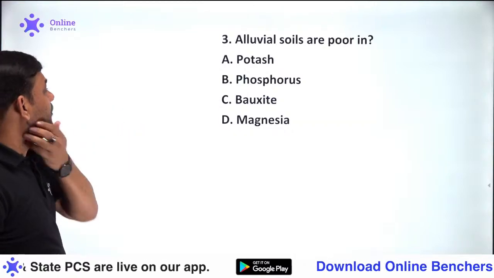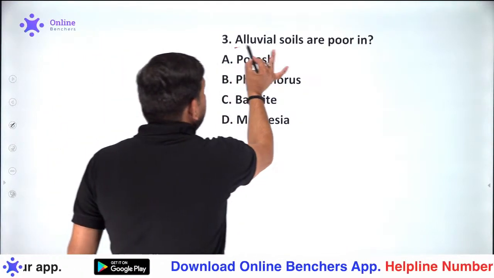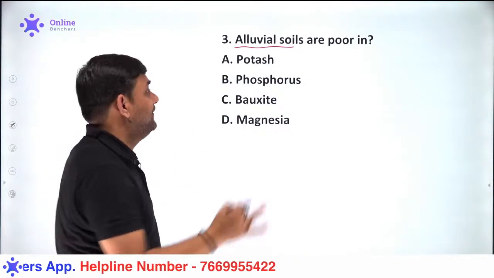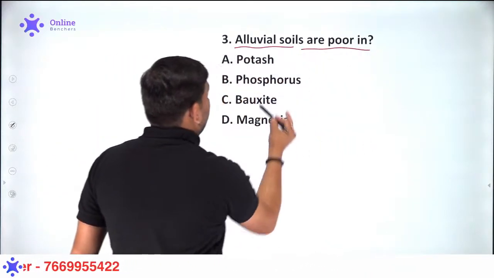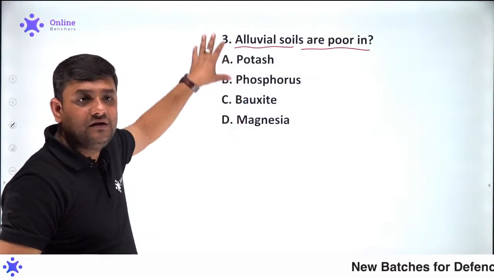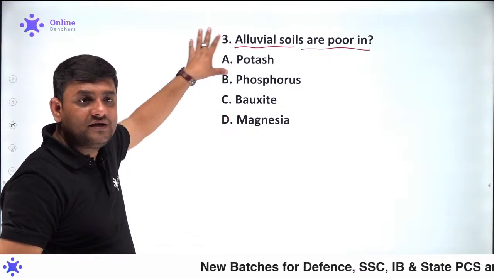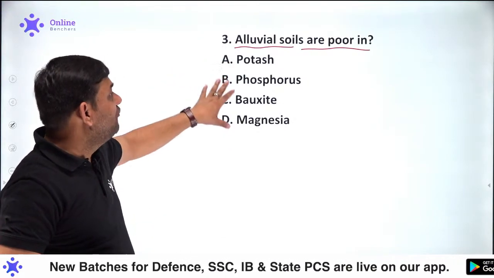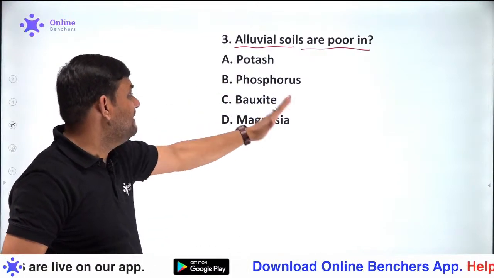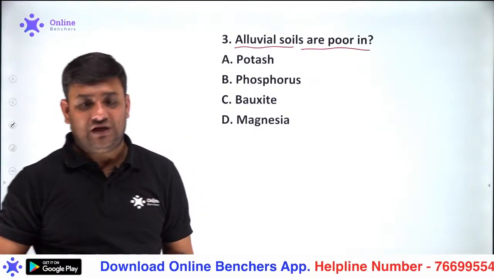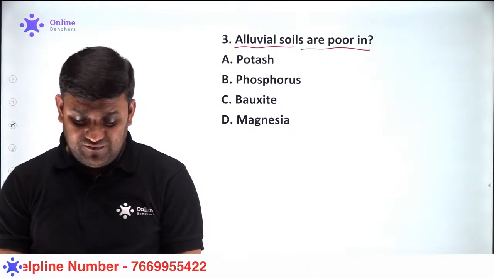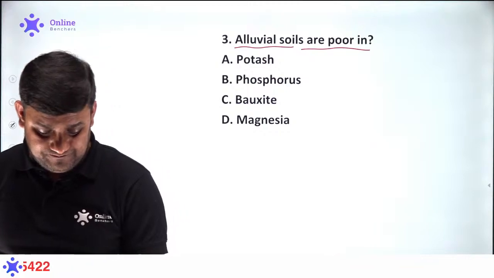Now the third important question is that alluvial soils, which are considered to be the most fertile soil in our country, are poor in which of the following components? Which of the following component is in small quantity or scarce in the alluvial soils? Is it A, potash? B, phosphorus? C, bauxite? Or D, magnesia? Please tell me about this. Alluvial soils are poor in which of the following? This is the question for you.